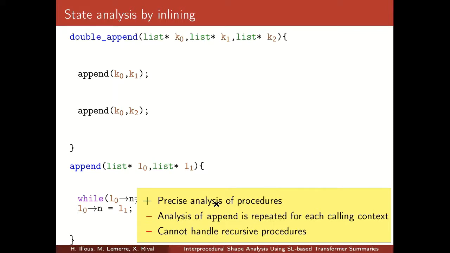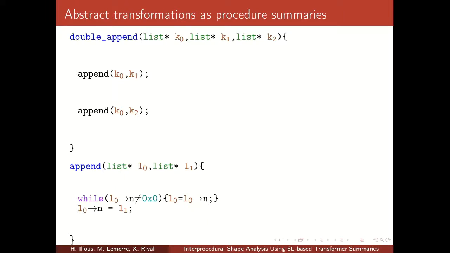On the plus side, this is very precise. On the negative side, the analysis of append is repeated for each calling context, and this can be very expensive. Also, this cannot handle recursive procedures. Now suppose that we have an abstract transformation describing what append does. This abstract transformation is a relation between the input state and the output state of append.